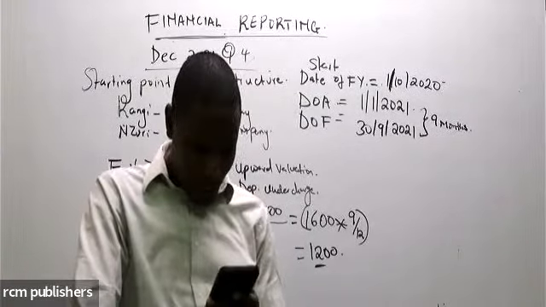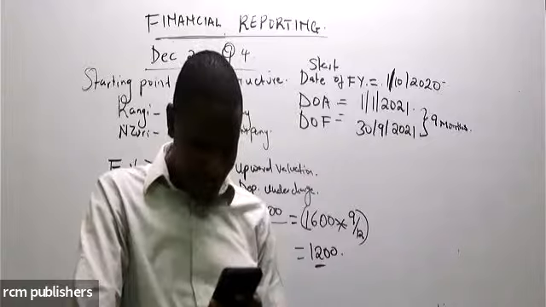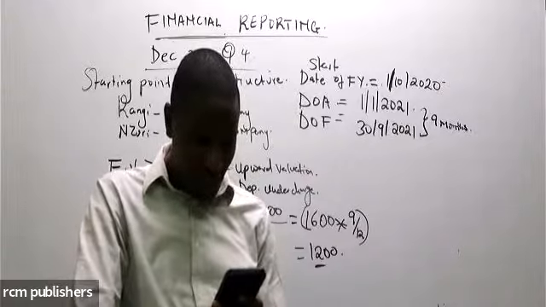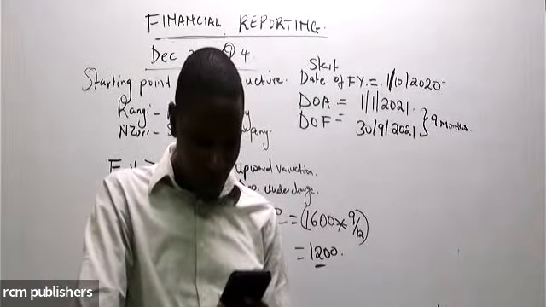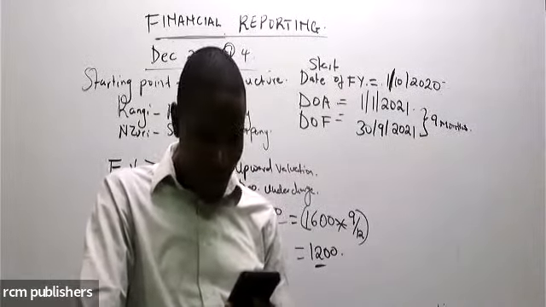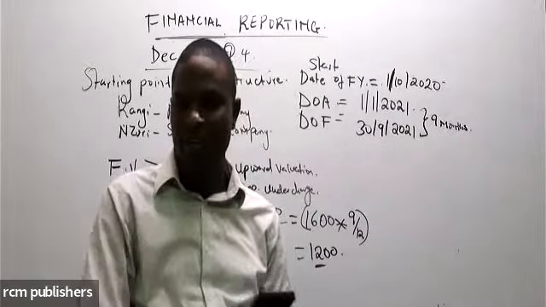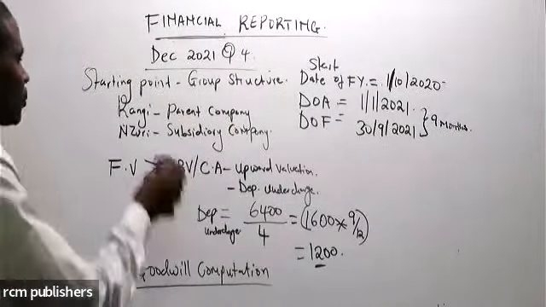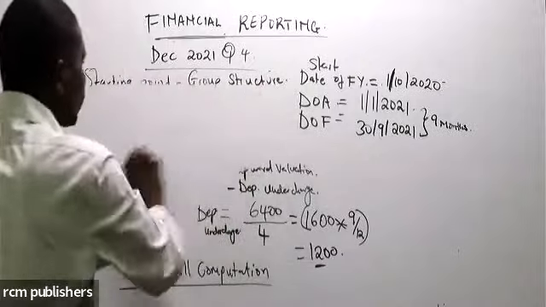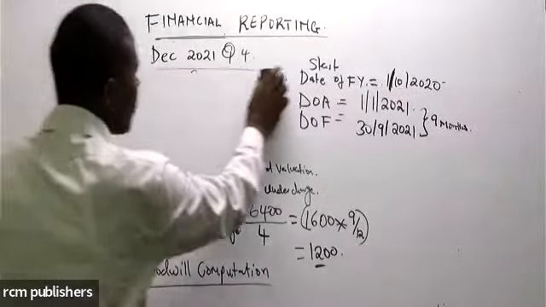We are told that goodwill is considered to be impaired by 25% as at 30 September 2012, classified as admin. So we are going to use the partial goodwill method here, class.